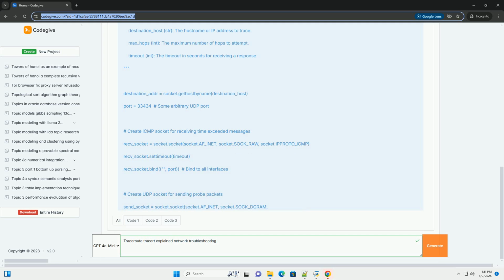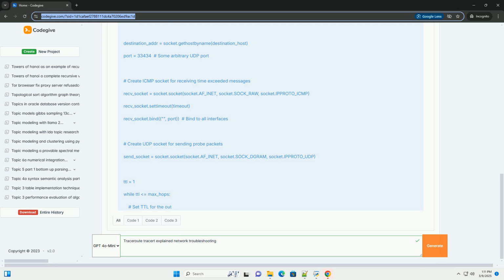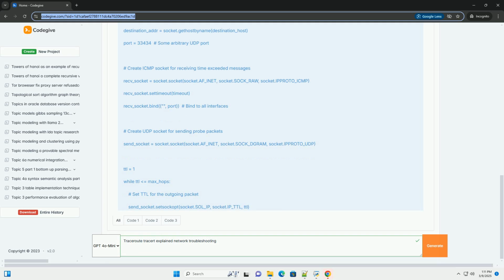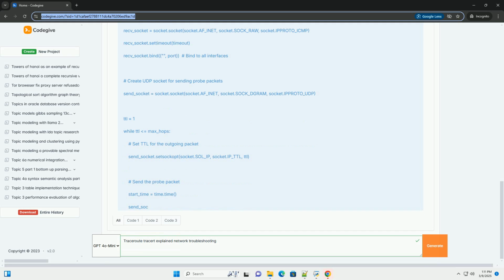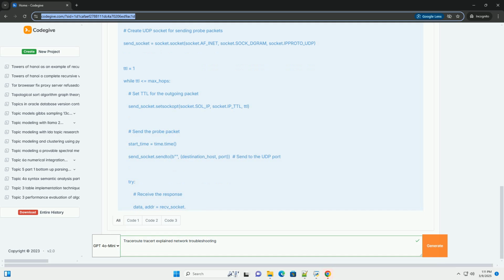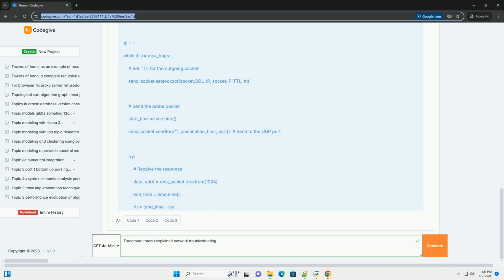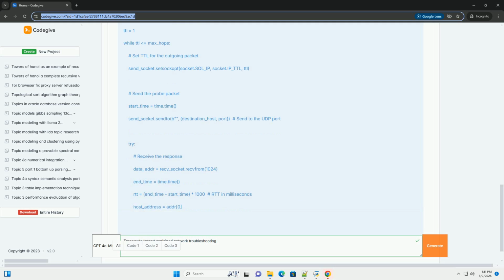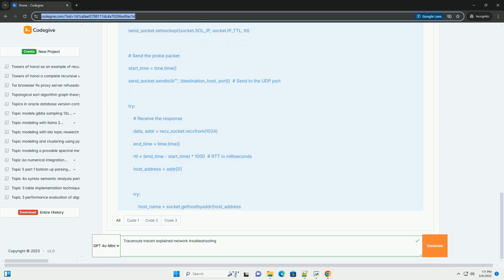This tutorial provides a comprehensive explanation of Traceroute, including its underlying mechanisms, output interpretation, troubleshooting applications, and a code example in Python. 1. Understanding the basics: how Traceroute works.